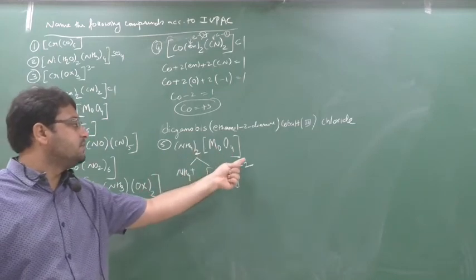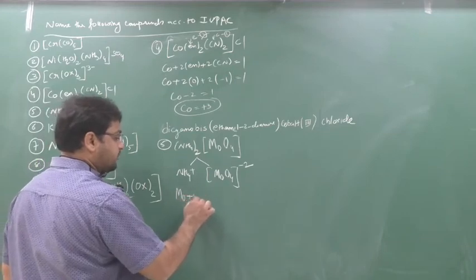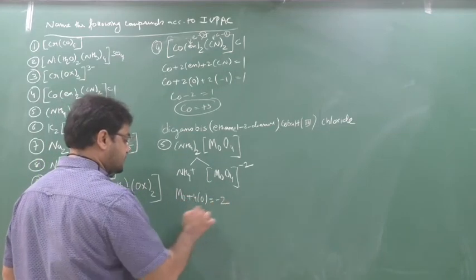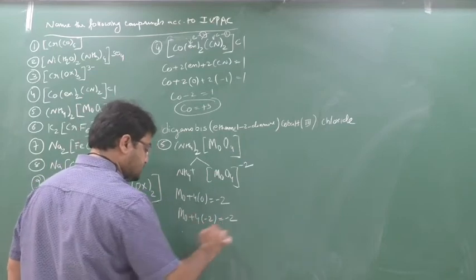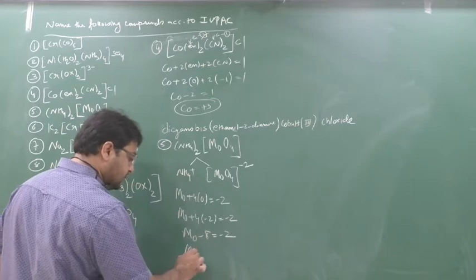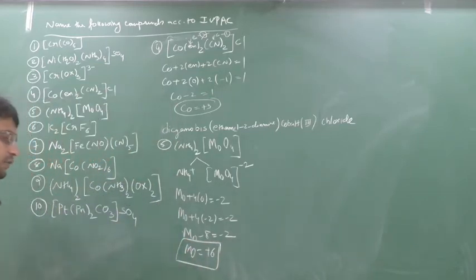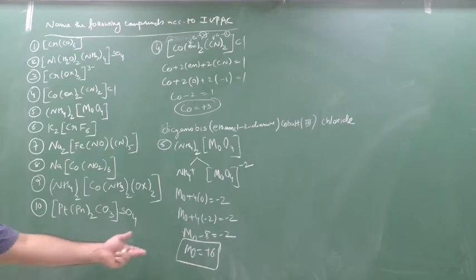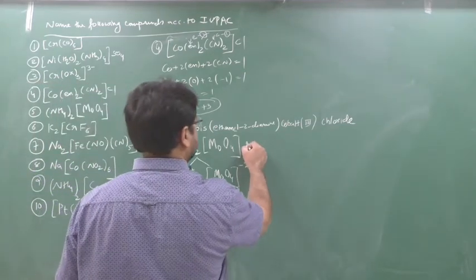So here this is 1 means here plus 1, this is minus 2. So Mo plus 4 into O equal to minus 2. Mo plus 4 into minus 2 equal to minus 2. Mo minus 8 equal to minus 2. Mo equal to plus 6. And Mo is nothing but what? Molybdenum. Don't confuse. It is not moly. It is molybdenum. Clear? Now, how to give the name for this?